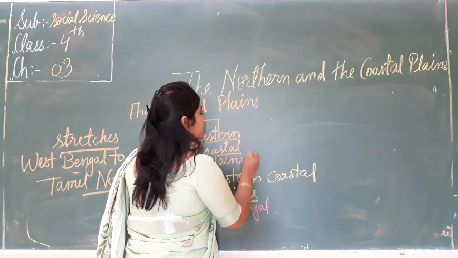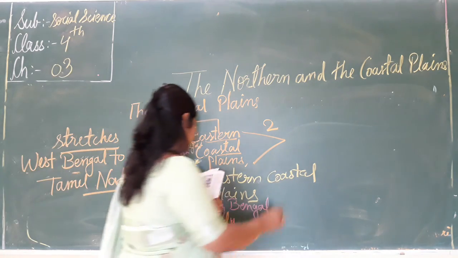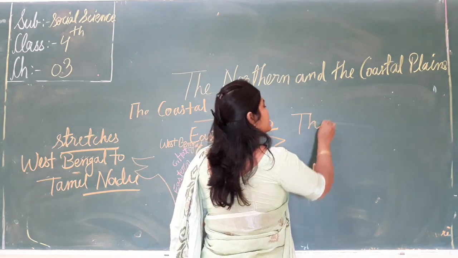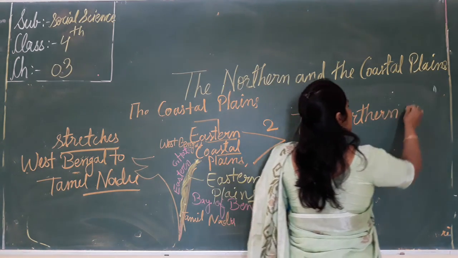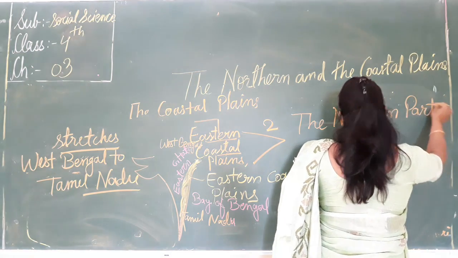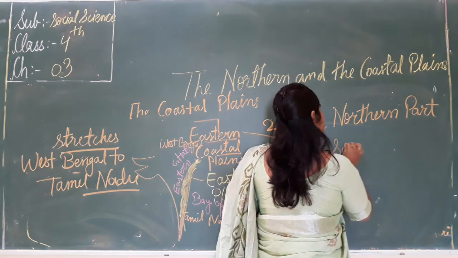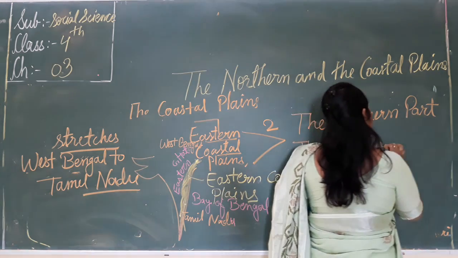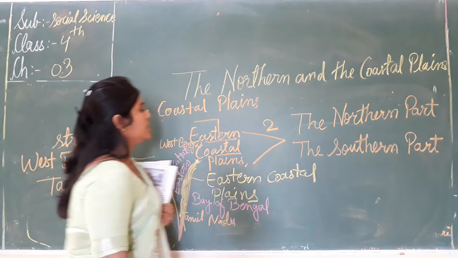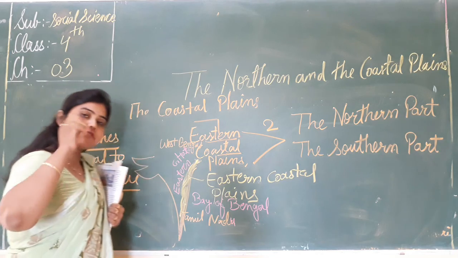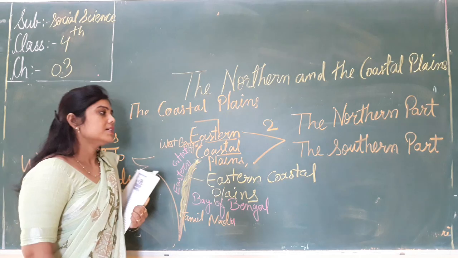The Eastern Coastal Plains is divided into two parts, that is the northern part and the southern part. The Eastern Coastal Plains is further divided into two parts, the northern part and the southern part.